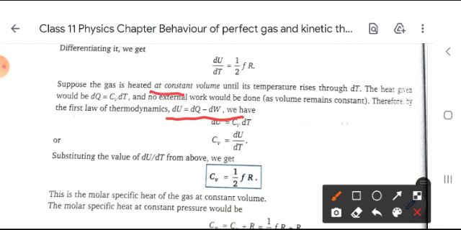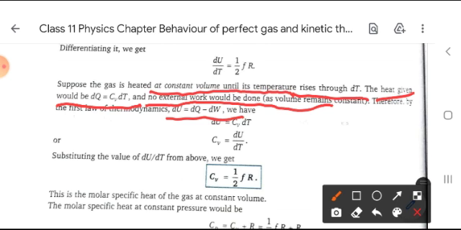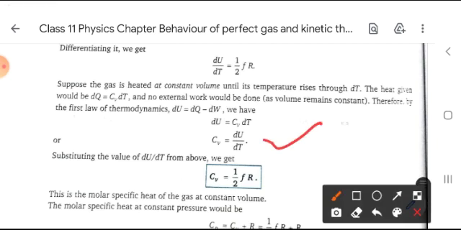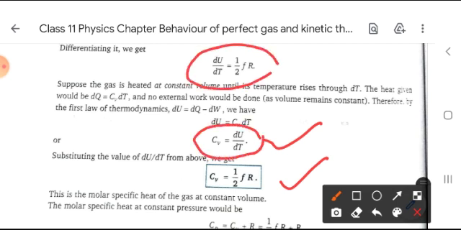One important thing: at constant volume, when the temperature rises through dT, the heat given is dQ equal to Cv dT, and no external work is done as volume remains constant. So Cv is dU upon dT. Substituting the value of dU upon dT from above, we get Cv is equal to 1 by 2 F R.